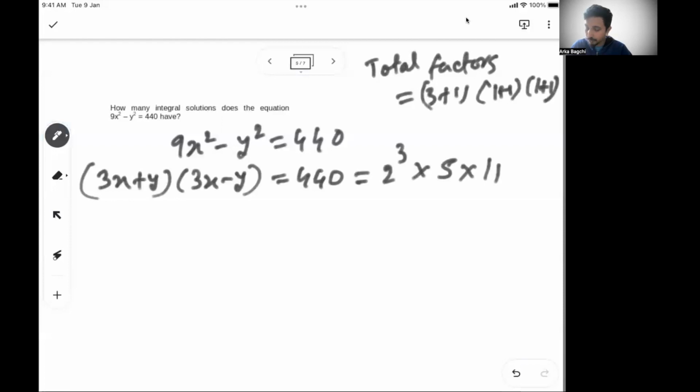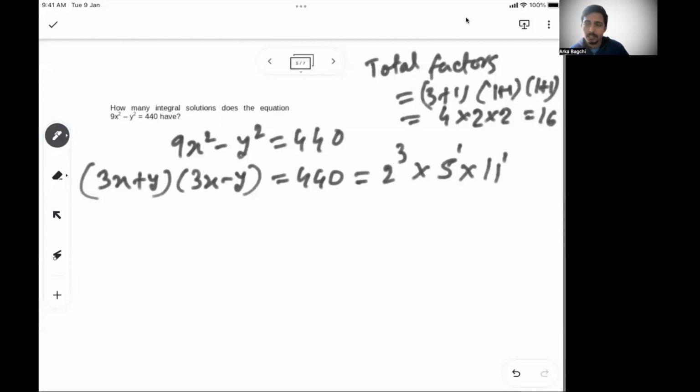Again, if you are not sure how we are calculating total factors like this, every number needs to be prime factorized. And after prime factorization, if we take the powers of the prime factors, add 1 to each and multiply, we'll get the total number of factors. Again, something we did in depth in the previous session. So please refer to the previous session where we found out how to find the total number of factors. So the total number of factors is 16, right?